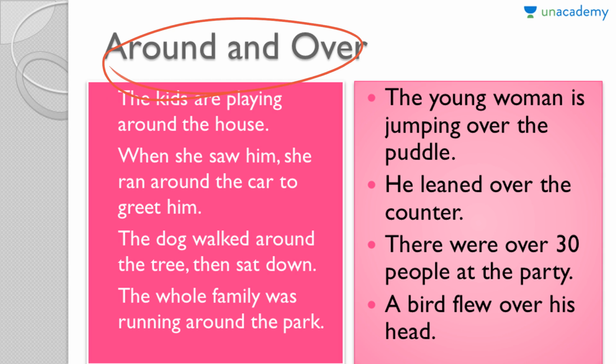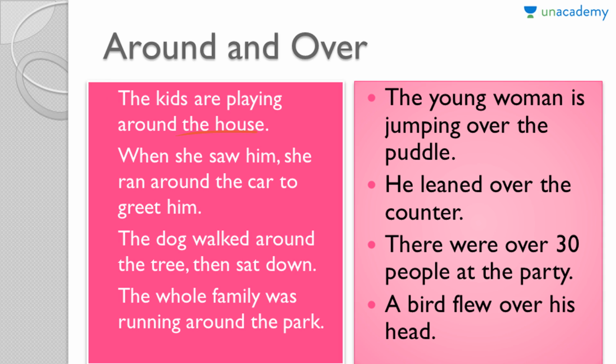If you draw a circumference around the house, a circular path around the house, that is the area where the kids are playing. So it actually denotes a kind of proximity to the place that is being talked about here. The place is the house. When she saw him, she ran around the car to greet him. So this around movement is basically an arc, a semicircular movement you can also say. So when this kind of movement is involved, we use around in order to indicate that.